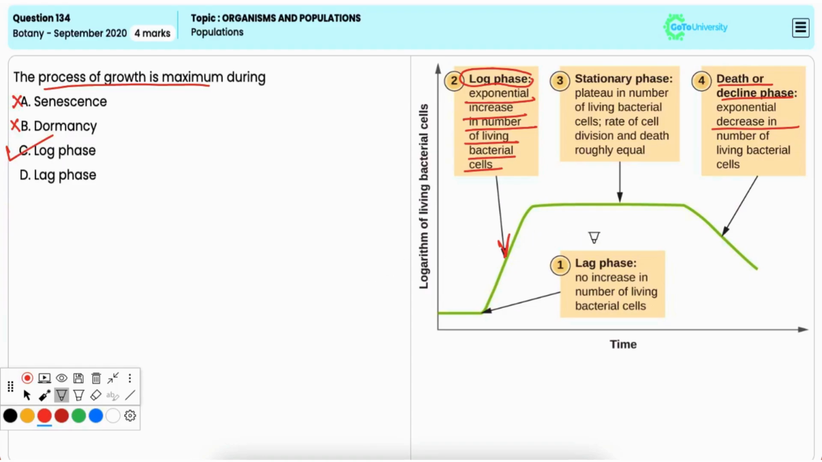Option D, lag phase. It is also incorrect. The lag phase is the initial phase where cells or organisms are adjusting to new conditions and therefore very little growth or no growth occurs at all.